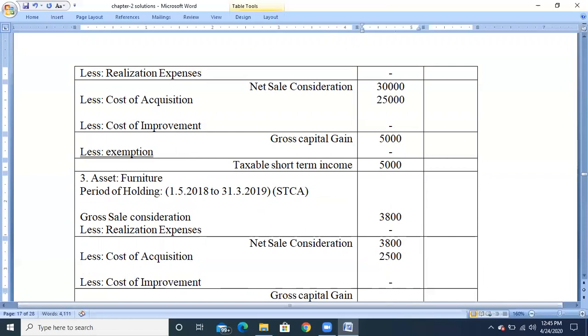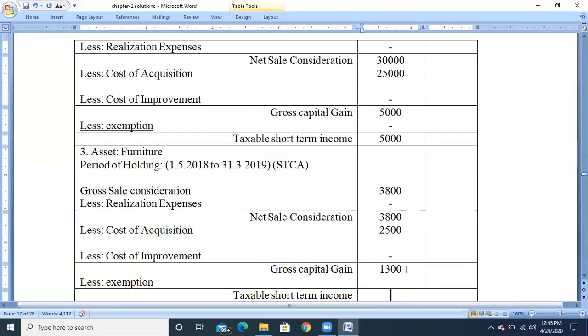The cost of improvement will be taken as nil, and the balance amount, rupees 1,300, will be the gross capital gain, and from that claim any exemption if it is available.